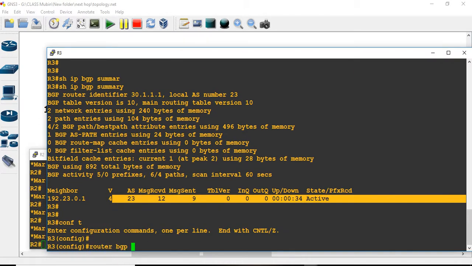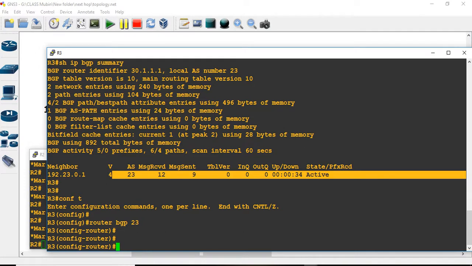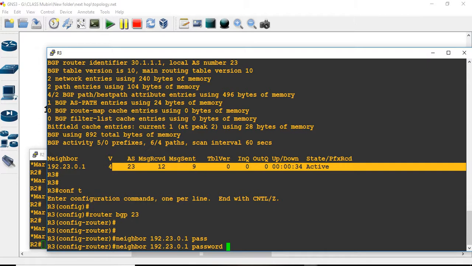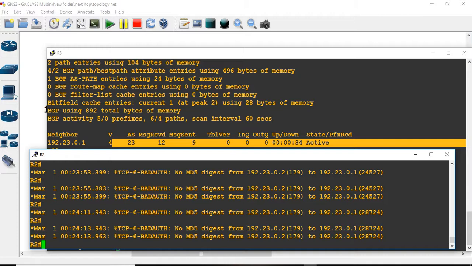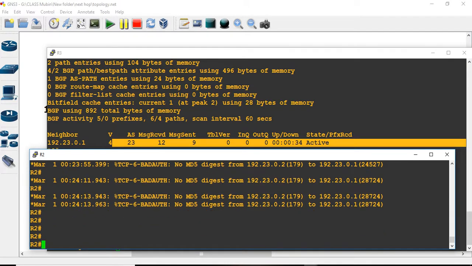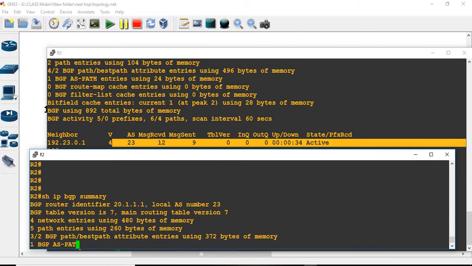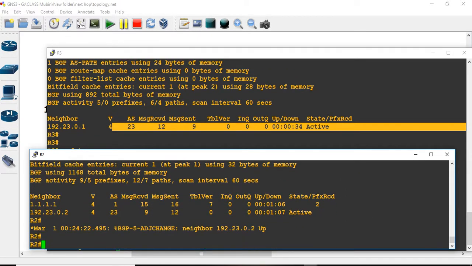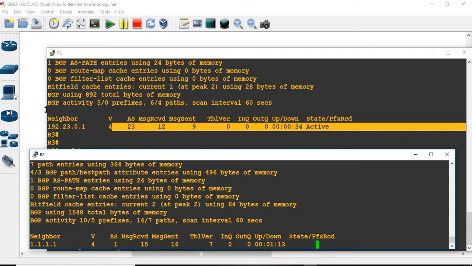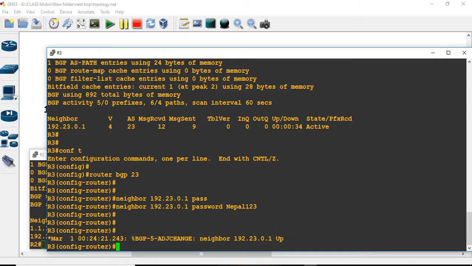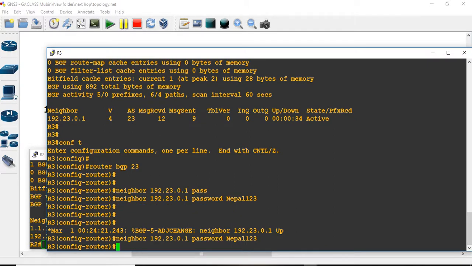Okay, do one thing. Let us assign authentication then. Neighbor 192.23.0.1 password. The password must be the same. 1 2 3. Okay, let us see here. The message has stopped coming. So IP BGP summary. Now the neighborship goes up. Similarly, you can assign the password on the other neighbors here. Now let us see here. Oh, sorry.